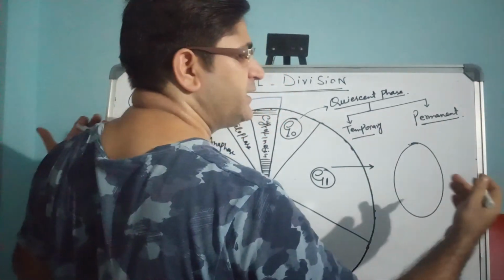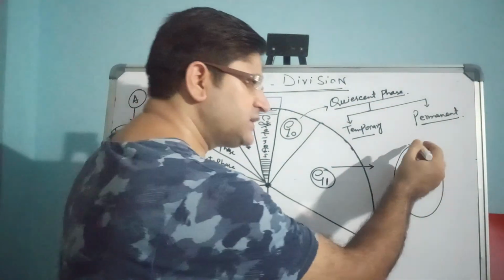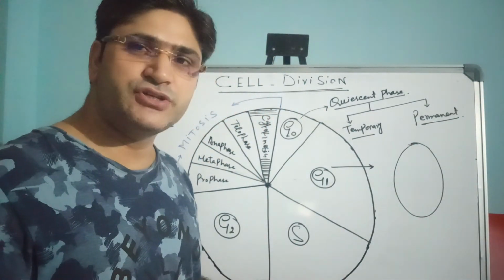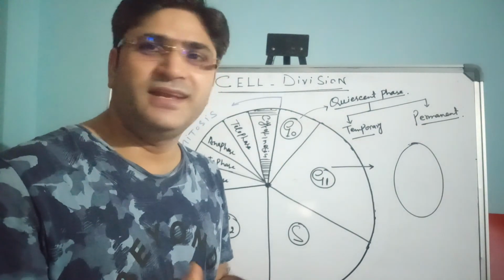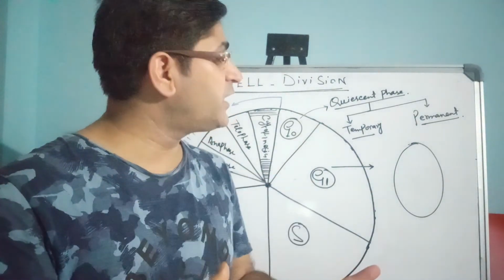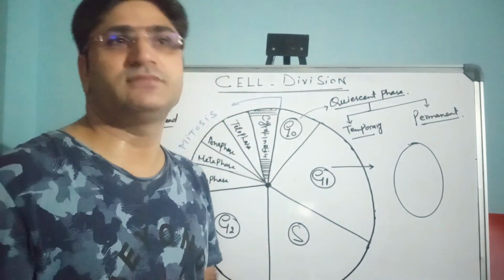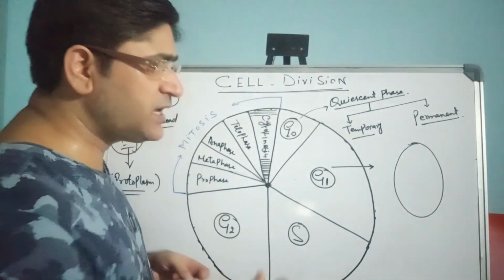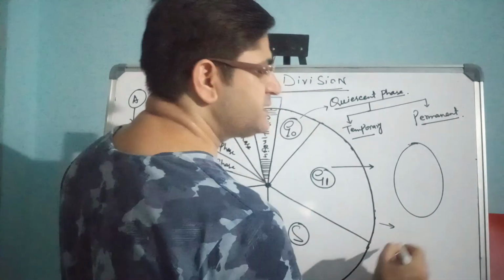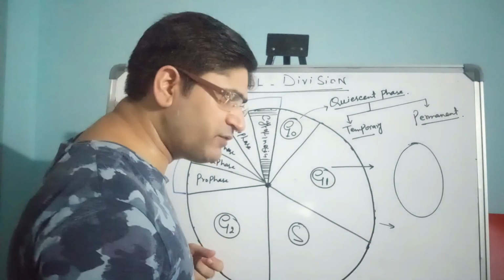When it grows in an extended way, what will happen then? At a certain point, the cell would not have maintained its surface area to volume ratio, and it might have burst. Then living organisms might not have evolved so far. There would have been a short lifespan for living organisms. That is one reason why the cell has to divide: to maintain the balance of its surface area and volume ratio.